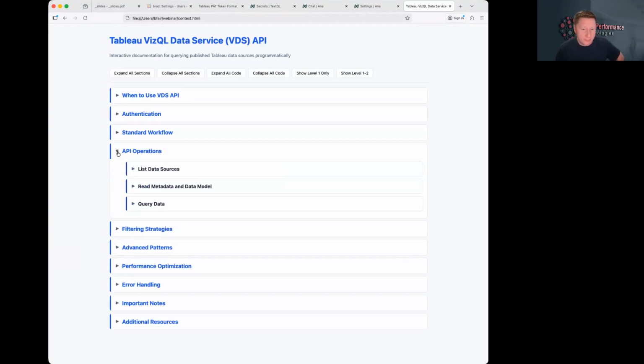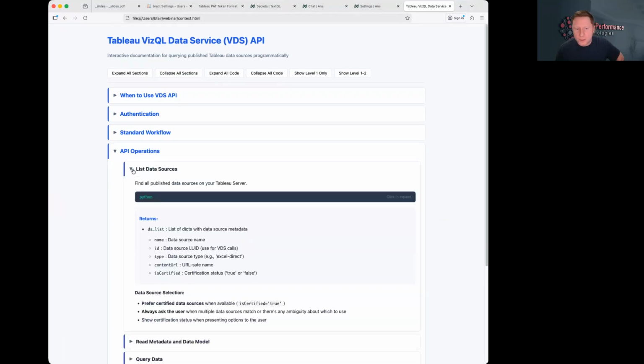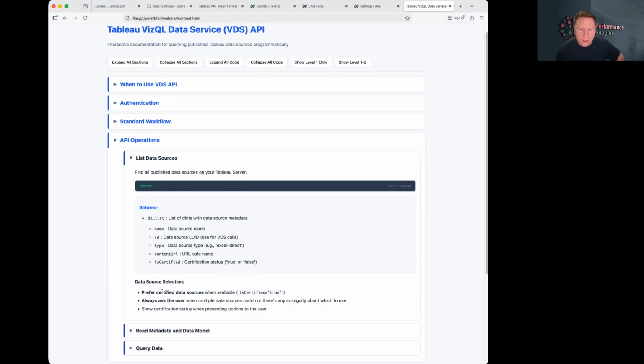Given it info about the API operations for listing the data sources. This, for what it's worth, is actually using the Tableau REST API. Take note, I don't know how many of you are using certified data sources in your Tableau environment, but I did put in the instruction here to prefer certified data sources when they're available. And when there's ambiguity, ask the user. I imagine that your Tableau environment probably has a lot of data sources that might answer a generic sales question. So if there's ambiguity, Anna should be able to find all of the potential data sources and then ask which one's really relevant.